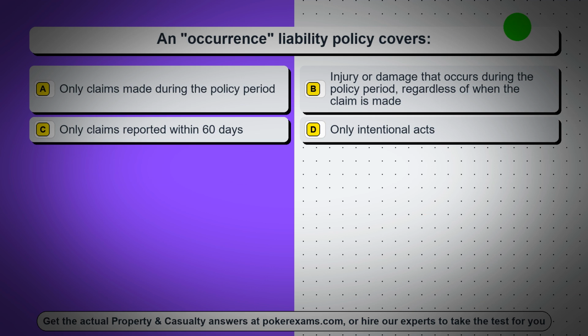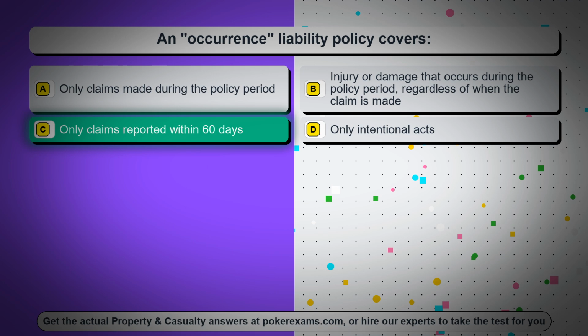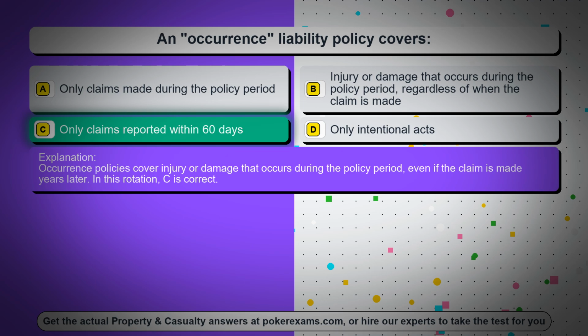Question 32. An occurrence liability policy covers, Option A, only claims made during the policy period. Option B, injury or damage that occurs during the policy period, regardless of when the claim is made. Option C, only claims reported within 60 days. Option D, only intentional acts. The correct answer is option C, only claims reported within 60 days. Occurrence policies cover injury or damage that occurs during the policy period, even if the claim is made years later. In this rotation, C is correct.